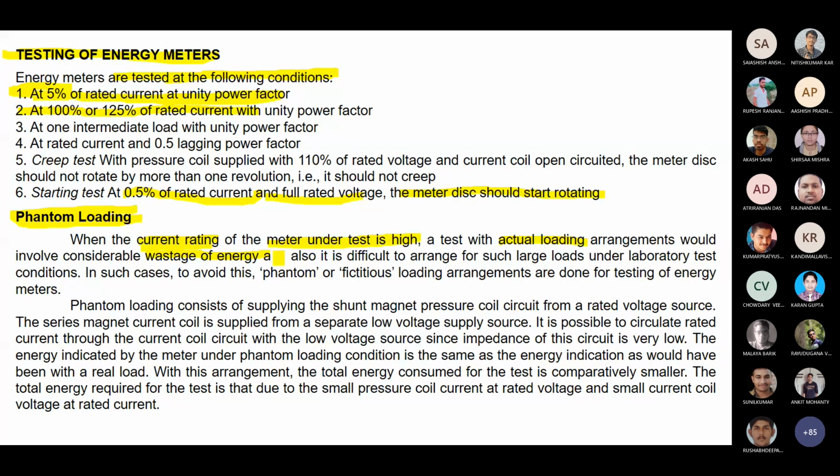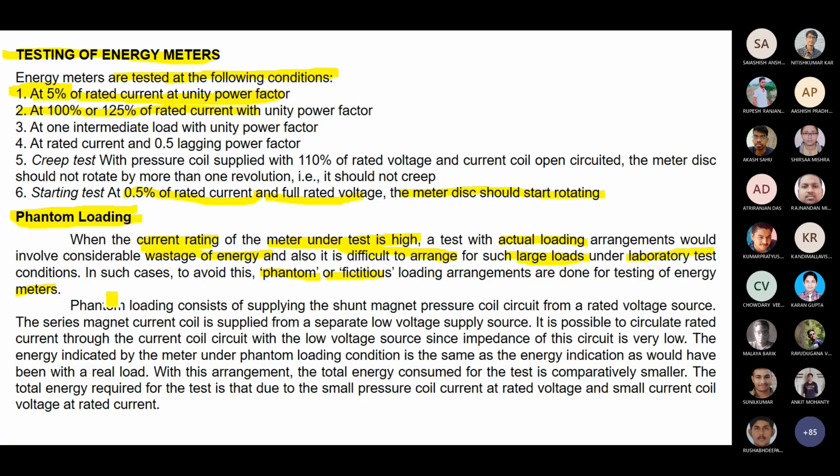Who will pay for it? You have to pay for it, as you are the manufacturer. Also it is difficult to arrange such a large load. Large load means huge current under laboratory test conditions. In such a case, to avoid this, phantom or fictitious loading arrangements are done for testing of energy meters. Phantom loading means fictitious high current, so how are we providing it in the system?